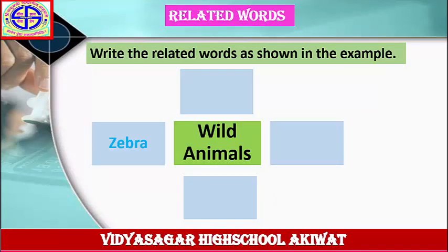Write the related words as shown in the example. Wild animals. The example is given here, zebra. Means you have to write the words related to wild animals. One example is given here. The name of the animal is zebra. Means in the same way you have to write some names of wild animals in the remaining columns. What is the answer?